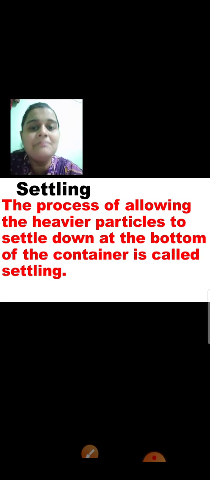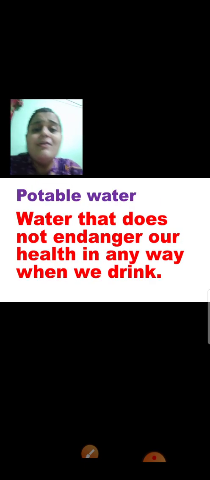Is that clear? Now here comes potable water. As I explained, it is water that does not endanger our health in any way when we drink. Is that clear? Endanger means it does not harm our health. It is not bad for our health. The water which we drink is clean and hygienic and is safe for drinking. That is called potable water.